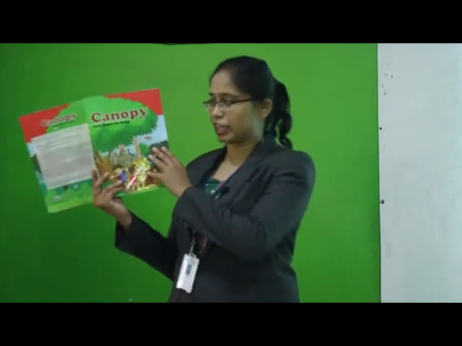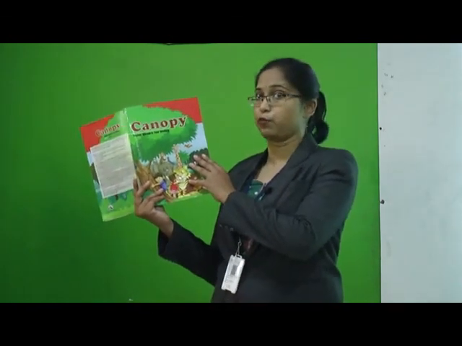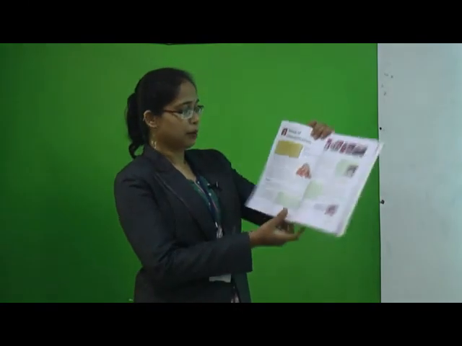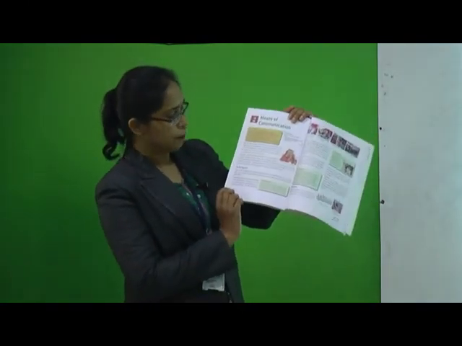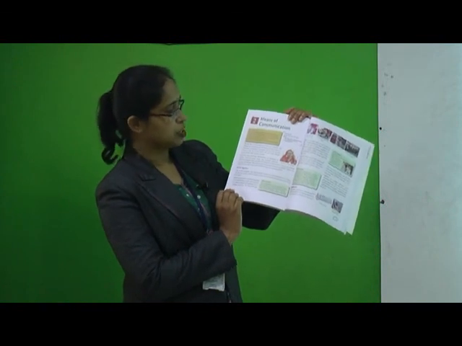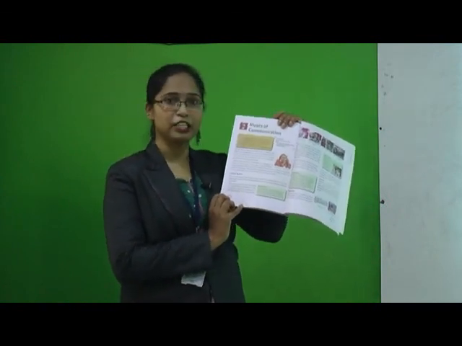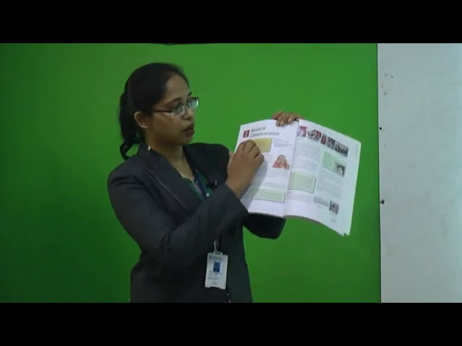Till that time, what are you going to do, children? You are going to read lesson number 2. You are going to open your Canopy textbook, that is the term 2 textbook, and open lesson number 2, that is means of communication, on page number 8. You are going to take out page number 8, means of communication.